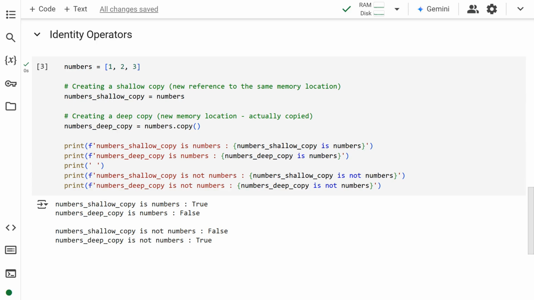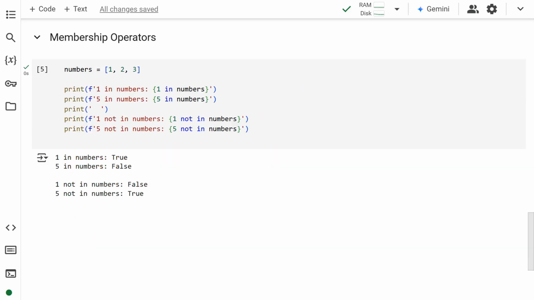Since the two lists, numbers_deep_copy and numbers are at different memory locations, the identity operator, is, returns false. The operator, is not, is just an inverse of the is operator. Membership operators are used to check if an element is a part of a list, set, tuple, dictionary, or a string. They return Boolean values as output. In, and not in, are the membership operators.